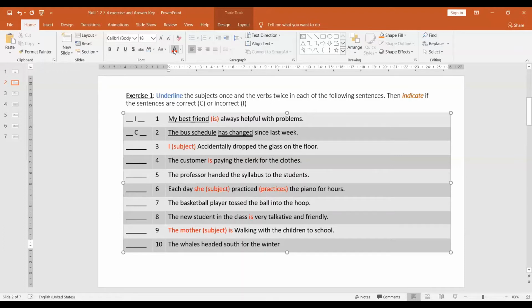This is a correct one because whales is the subject and the verb is headed, menuju ke, headed south. So it's a verb, and it is in the past tense, so it is correct. All right, I'm not going to fill this part in. If you see red writing, it means it's incorrect. The one with no red marking is correct.